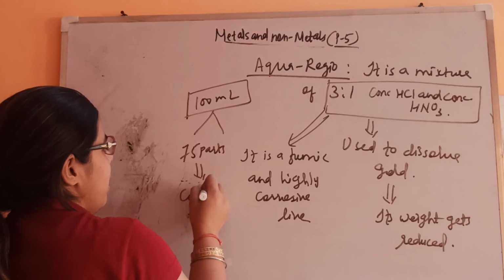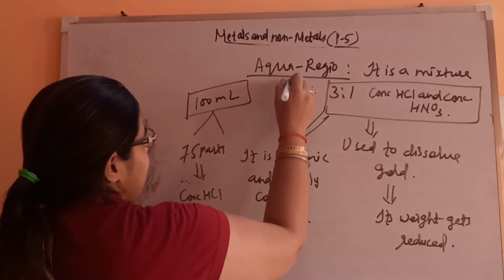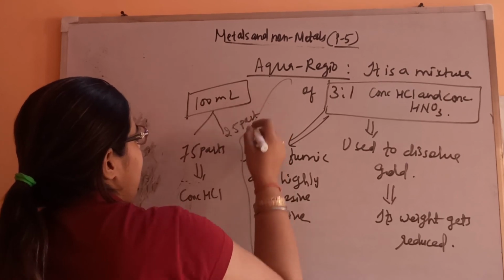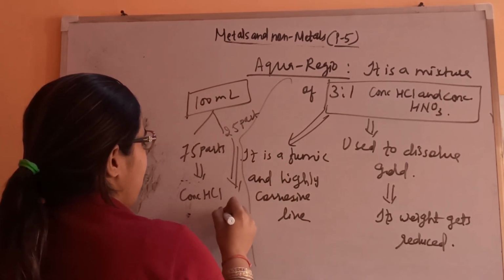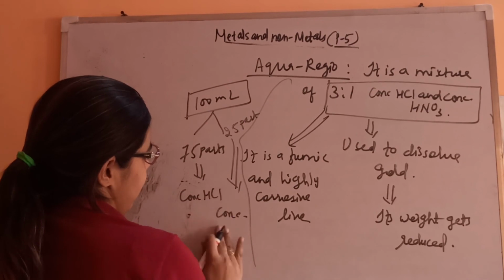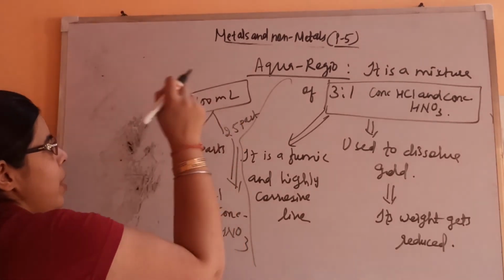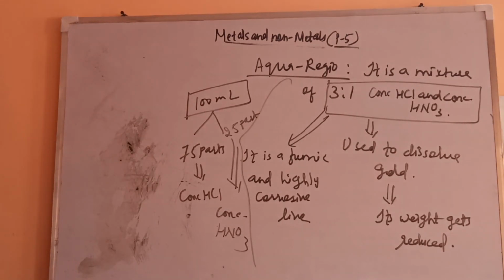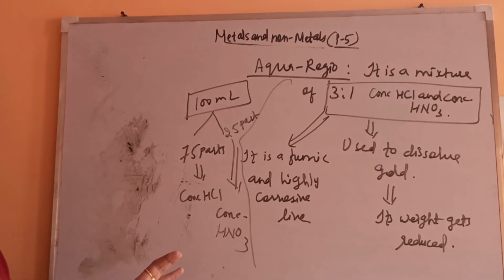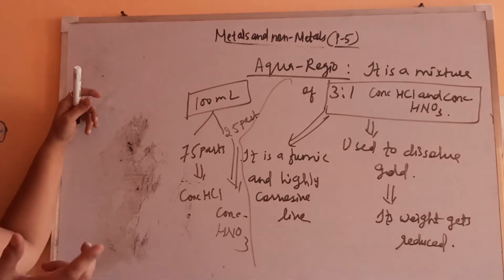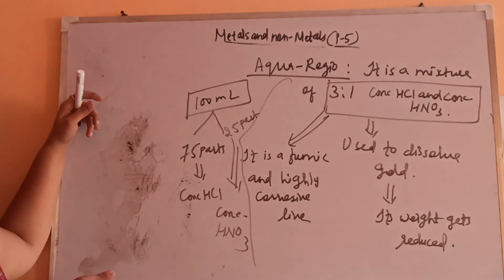HCl and 25 ml of conc. HNO3. This is very corrosive and very harmful. If it gets poured on anyone, the skin and everything will get burned. Fine.